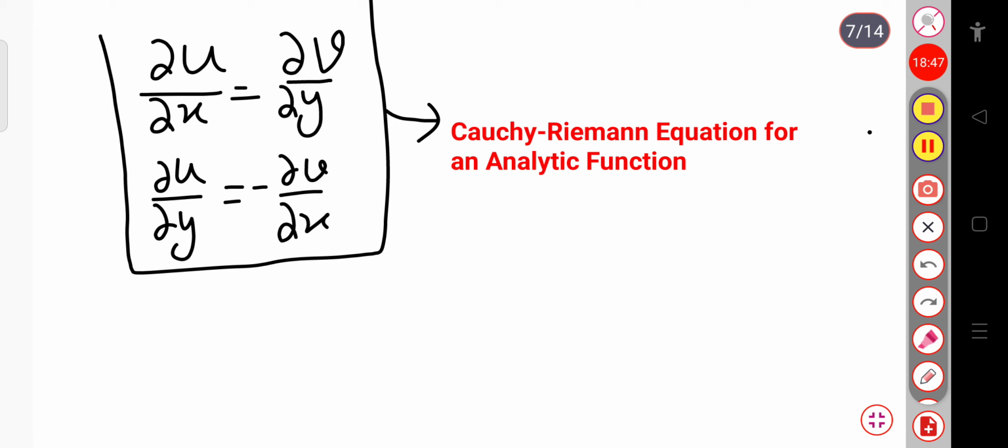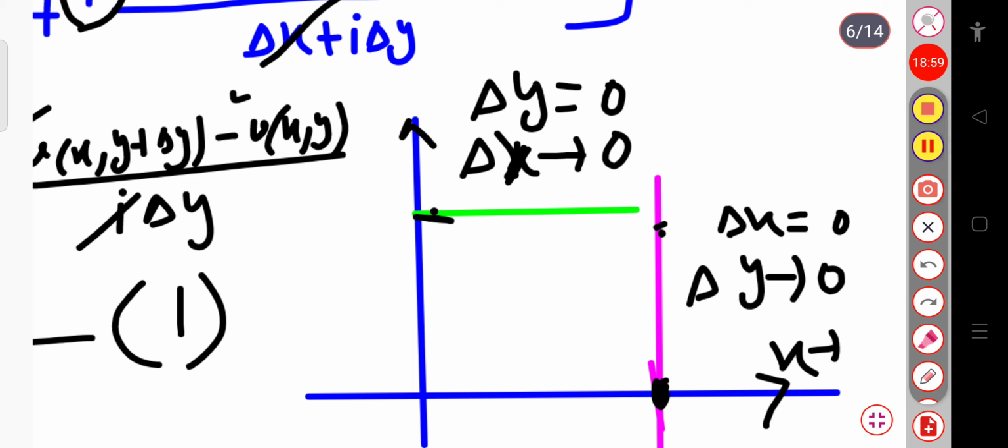Basically, this Cauchy-Riemann equation has been derived under a restrictive assumption, that is, while taking the limit delta z tends to 0. In this diagram, we have considered only two specific paths: one along the line parallel to the y axis and another along the line parallel to the x axis.